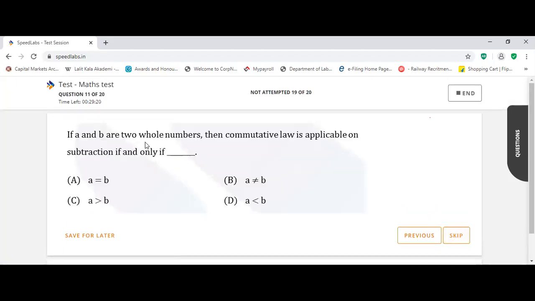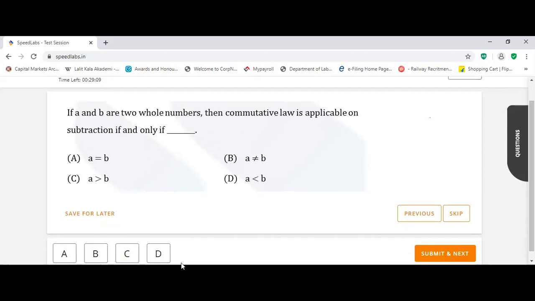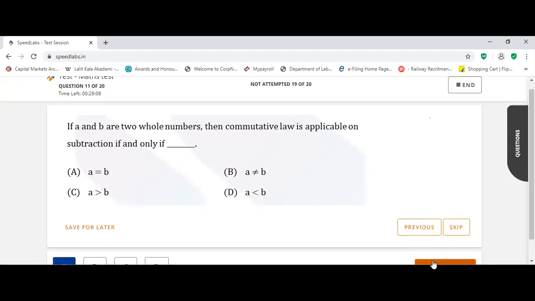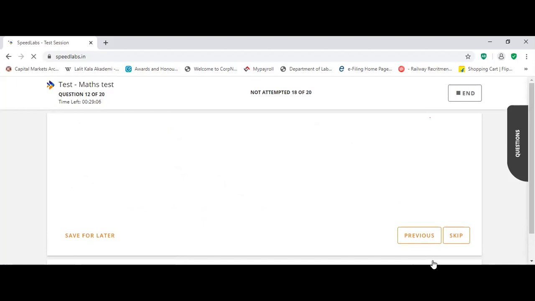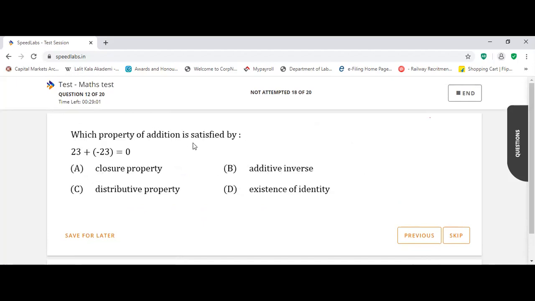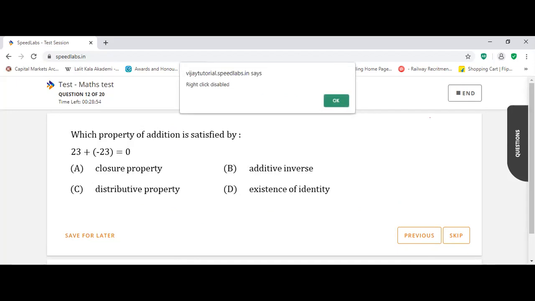Similarly, you can see: if A and B are two whole numbers and the commutative law is applicable on subtraction, if A is equal to B, A is equal to B. Suppose I am putting values, which property of this is satisfied? 24 plus -23 is what? Additive inverse. So B option.